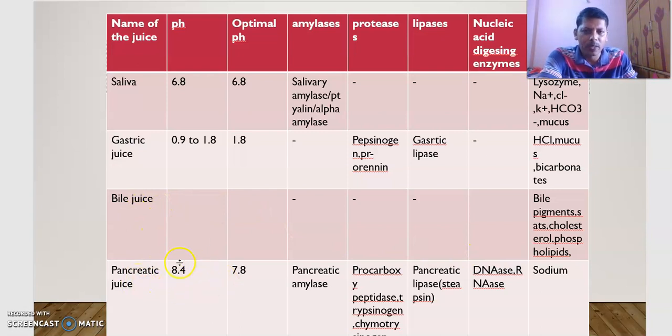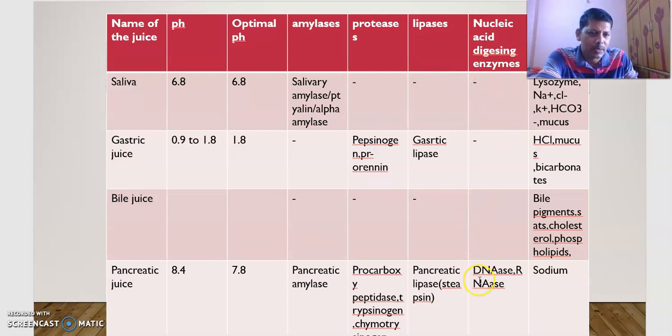Pancreatic juice has the highest pH value among these, 8.4, and 7.8 is the optimal pH for the action of the pancreatic enzymes. It consists of pancreatic amylase, and proteases like procarboxypeptidase, trypsinogen and chymotrypsinogen.